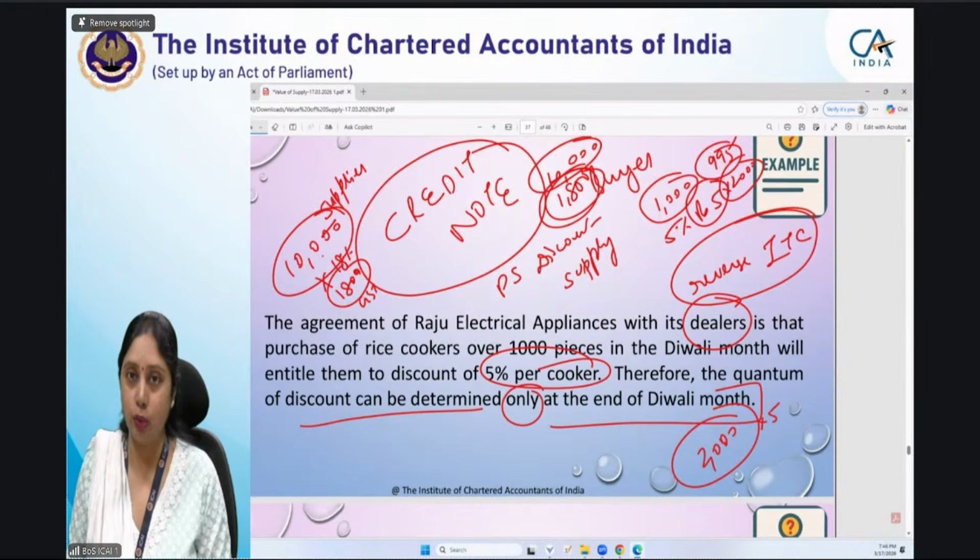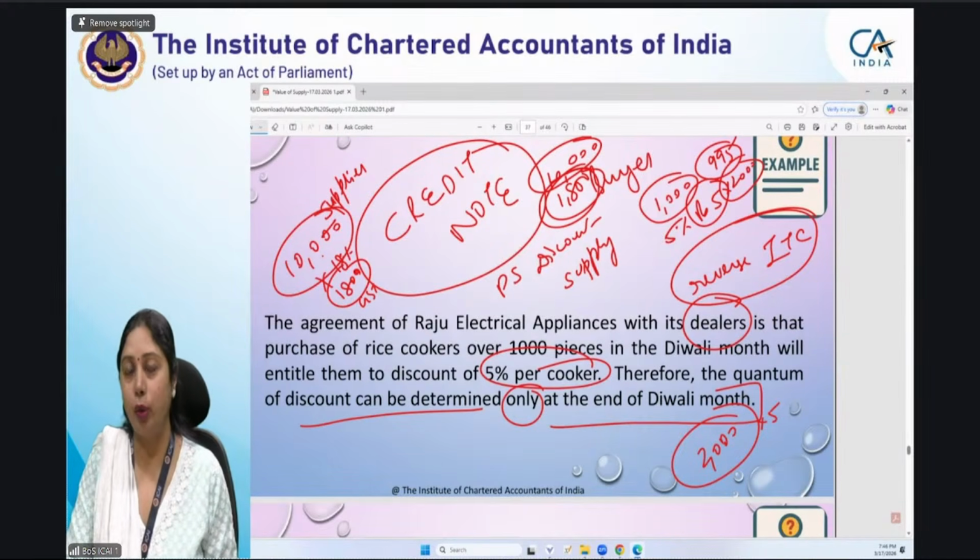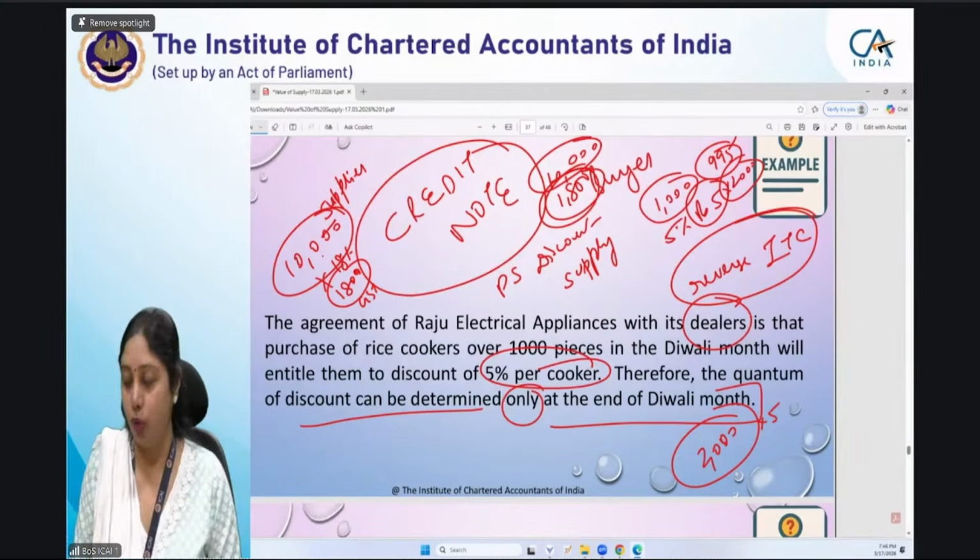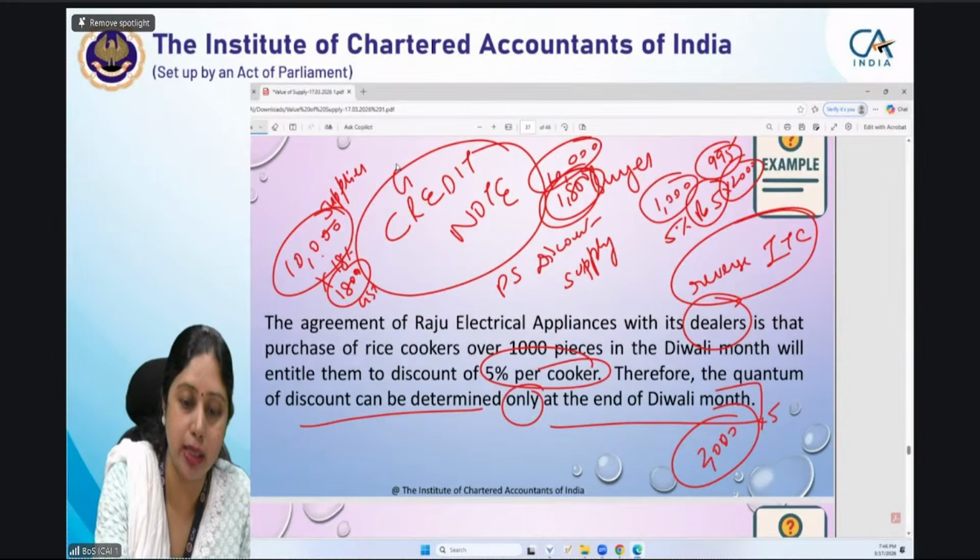आपको credit note issue होगा, उस credit note में आपका वो amount specified होगा. So it is linked to the invoice. उस invoice से linked होगा. That discount has to be linked to the original invoice. It will be by way of credit note. और ये credit note जो है ये GST का credit note है.